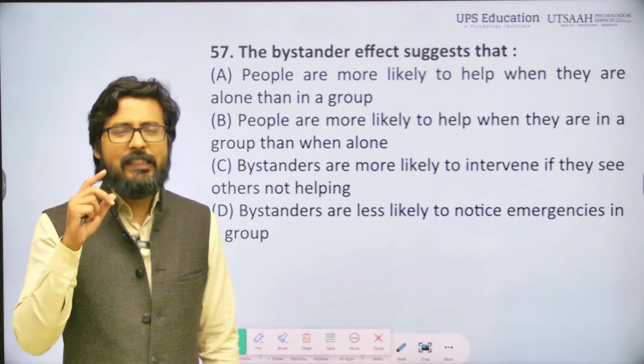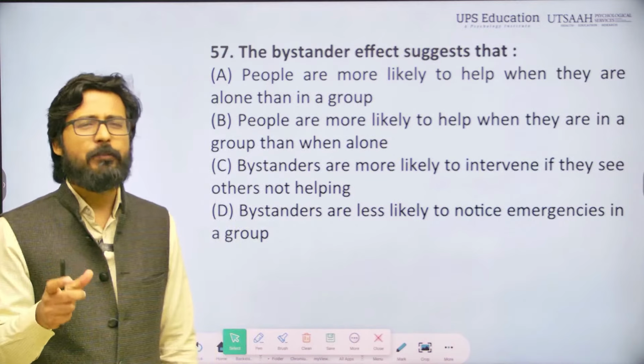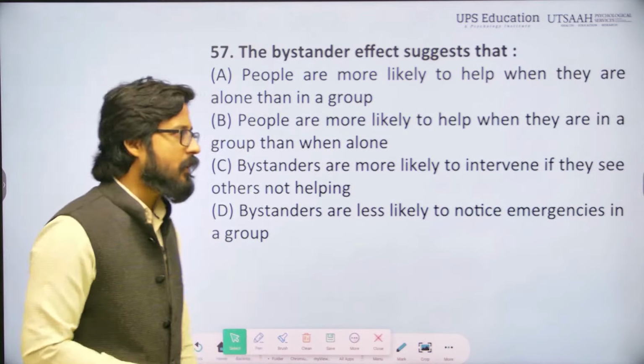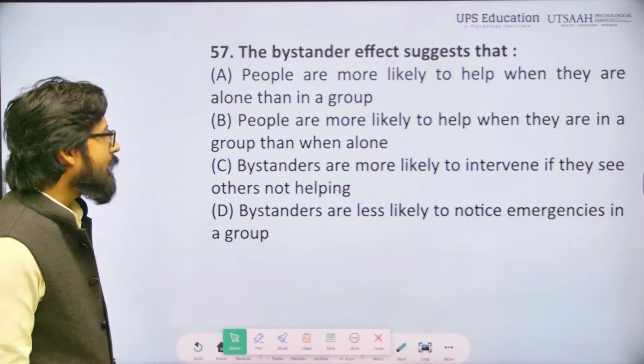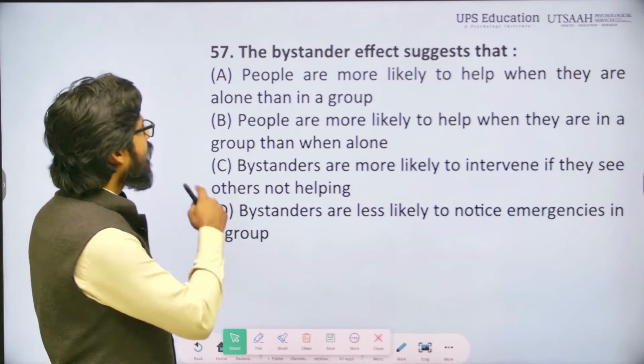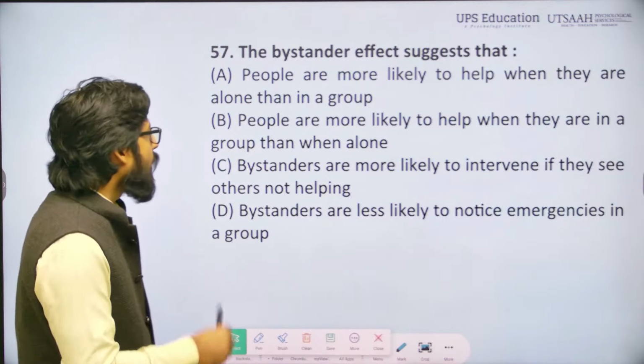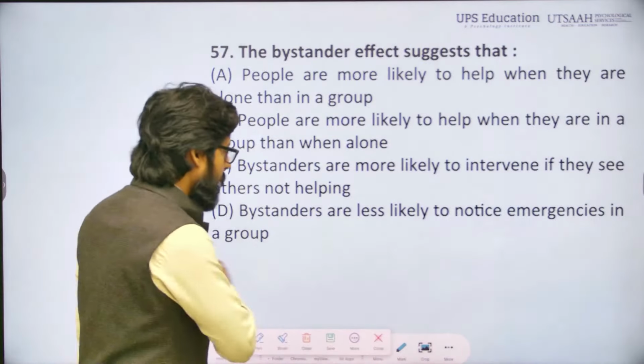This sense creates problems for the individual who is in the emergency situation, and we call it the bystander effect. So option A will be correct: people are more likely to help when they are alone than in a group.